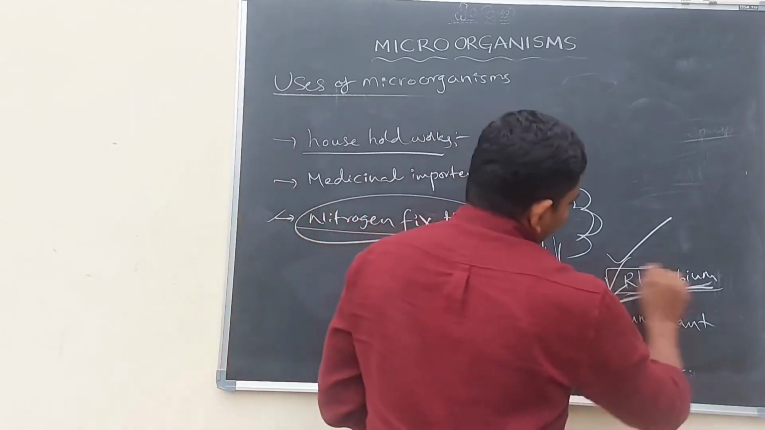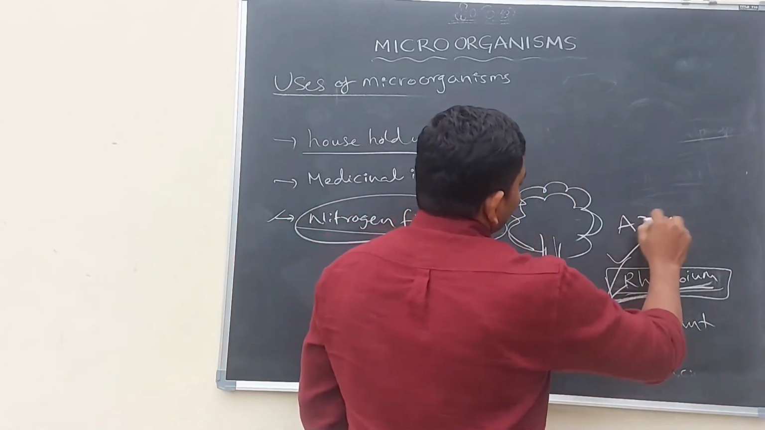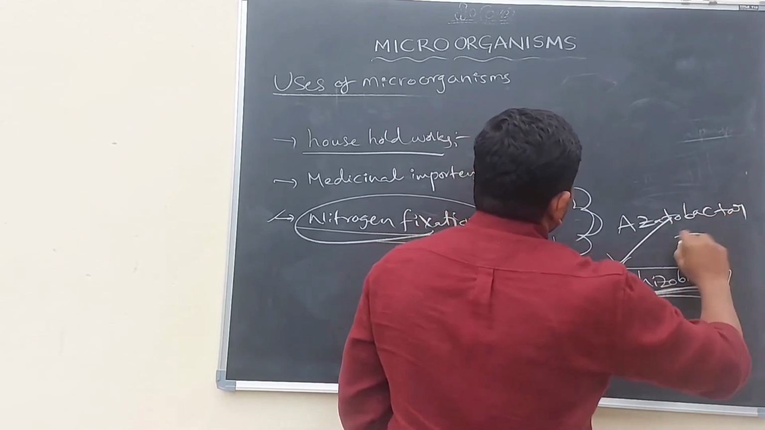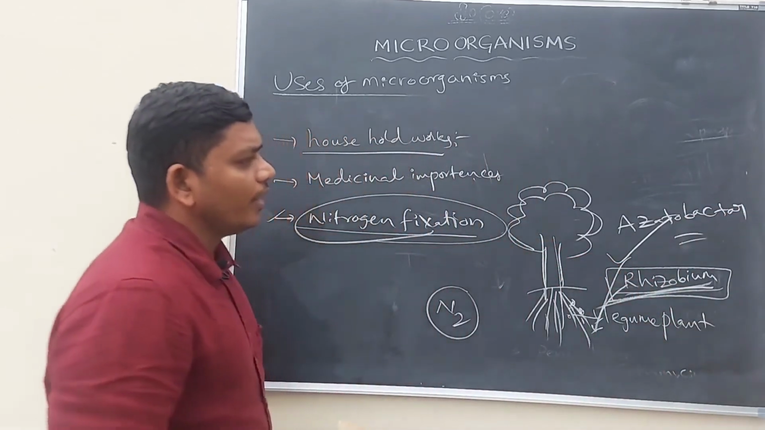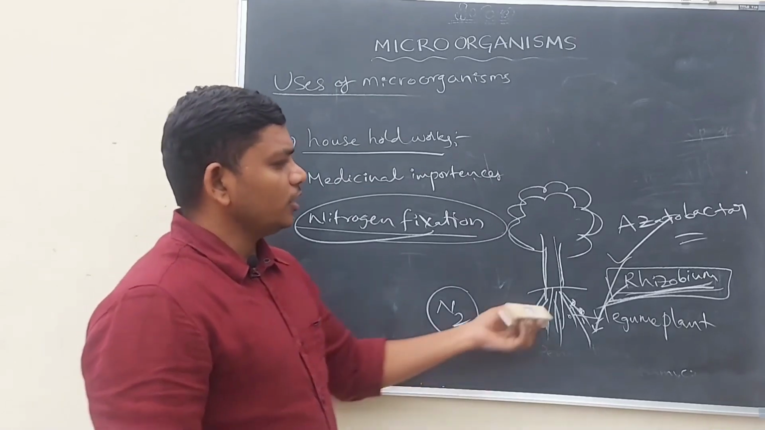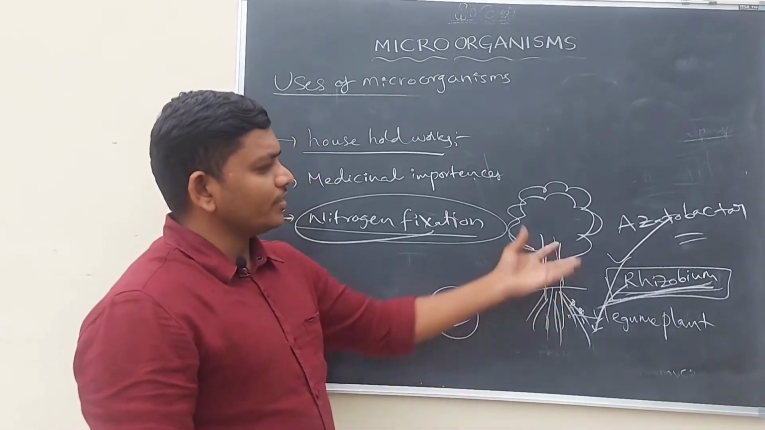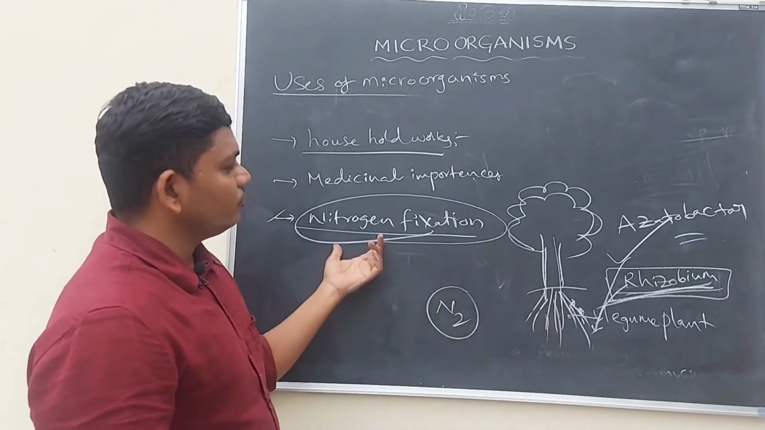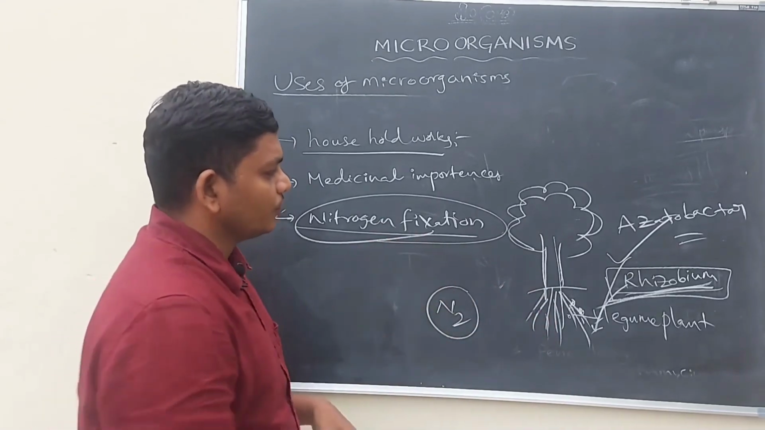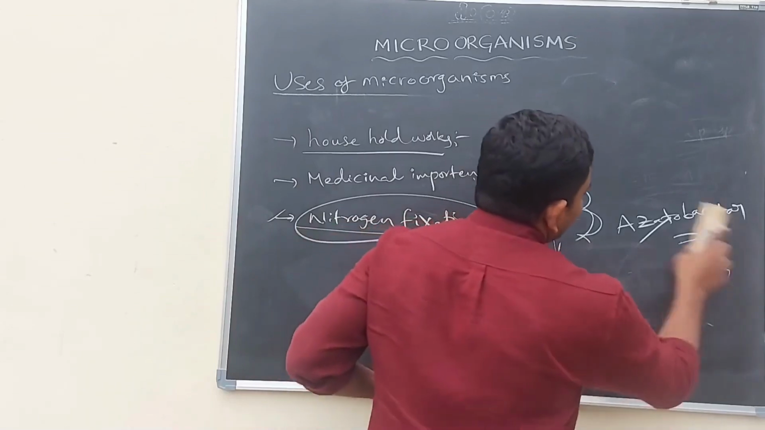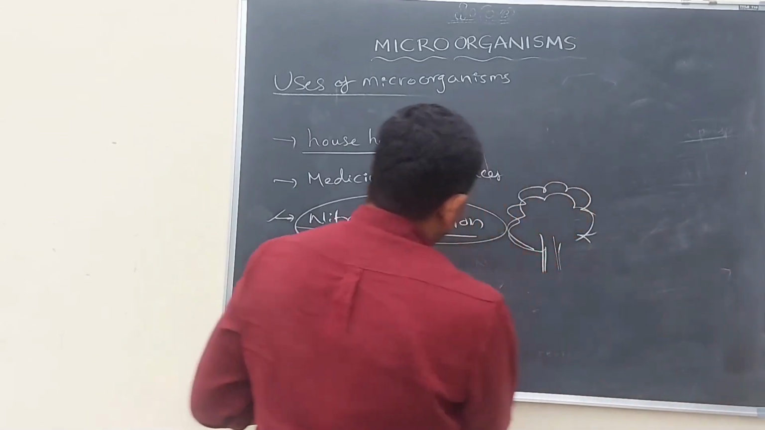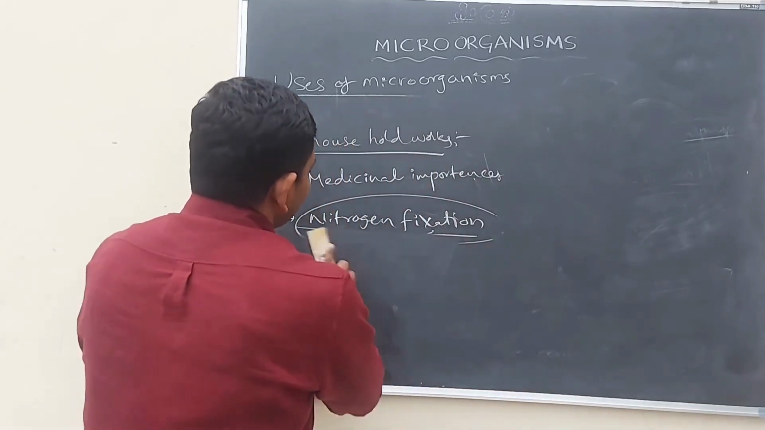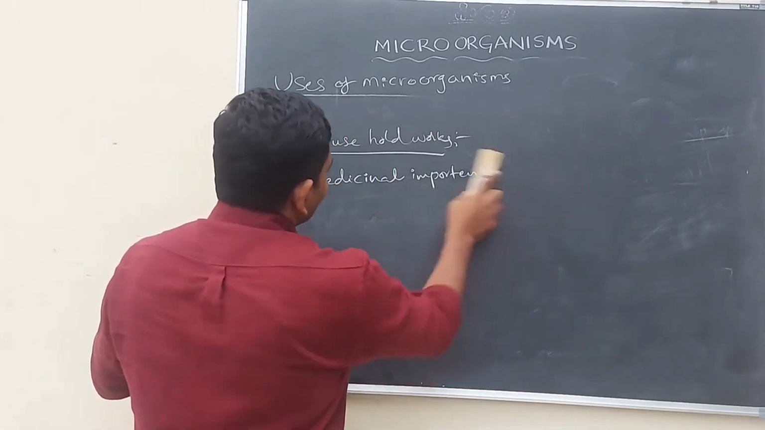Not only rhizobium, azotobacter is also a bacteria which can store the nitrogen in the root nodules. So azotobacter and rhizobium are the best examples of nitrogen fixing bacteria. In this way, some microorganisms are helping plants, human beings and other animals too.